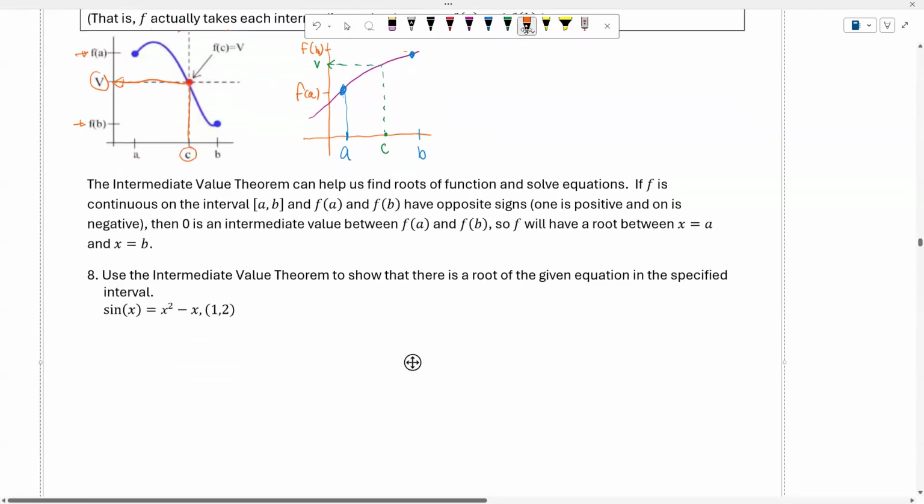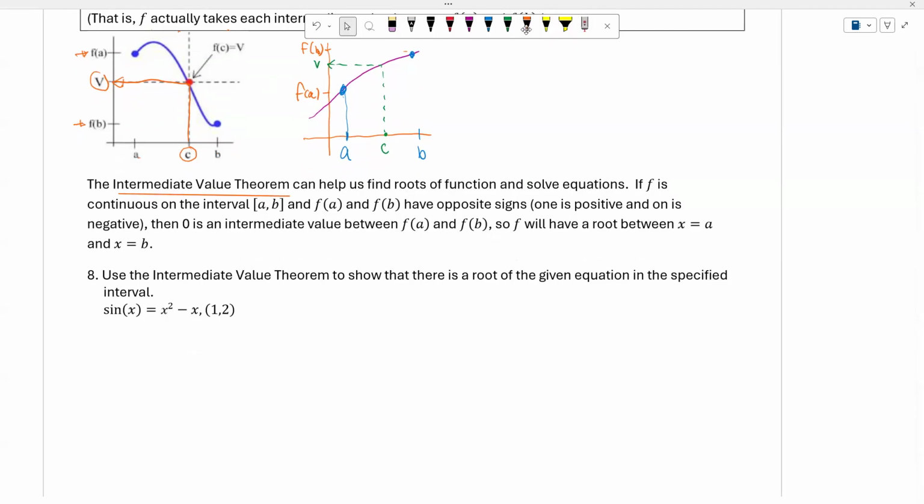Now, one way to use the intermediate value theorem is to try to find roots of functions, and sometimes to solve equations as well. First of all, I don't know if you know what roots are. Actually, we could talk about this root right here.